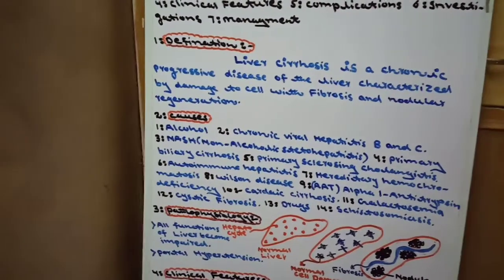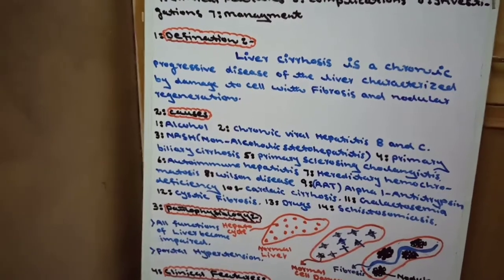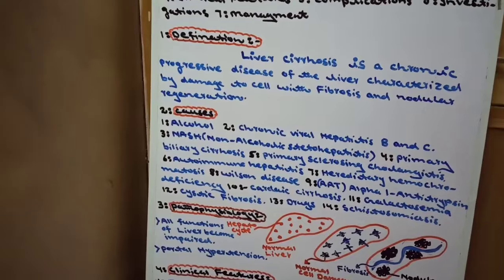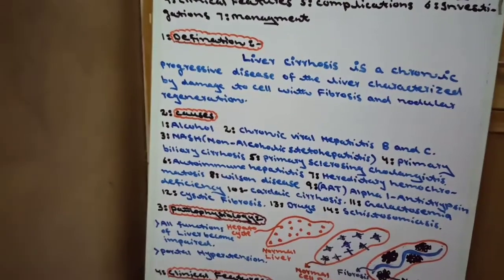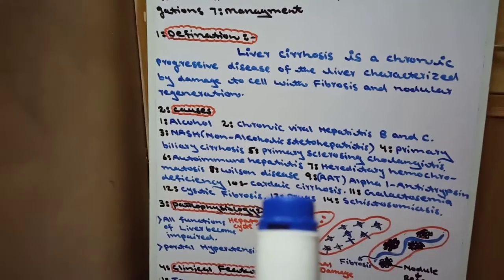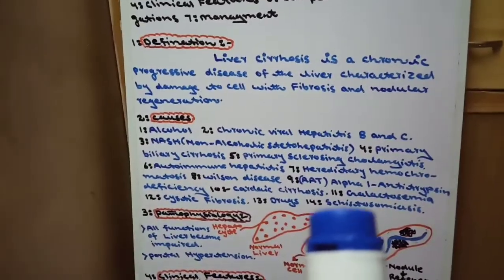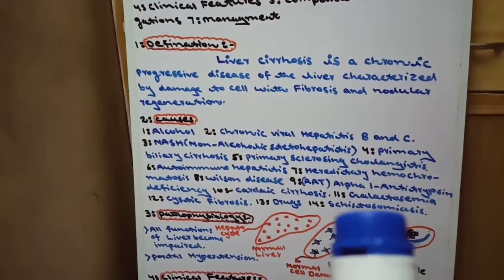When the right side of the heart fails, then back pressure will be exerted on the liver. Due to back pressure on the liver, there will be liver congestion, and after liver congestion, there will be liver cirrhosis.